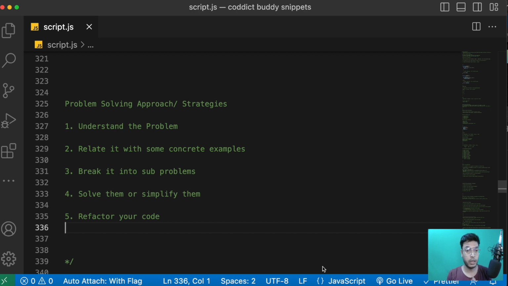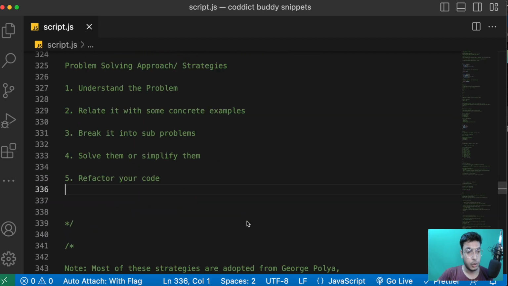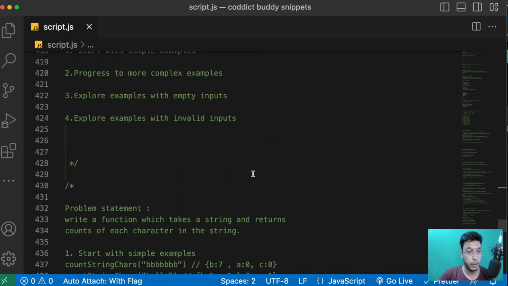That doesn't mean ignoring the problem which your interviewer has given you and starting to solve something like 2 plus 2 equals, so let's solve 2 plus 2. That's totally silly, right? So what I mean, let's discuss. This is the point which we are going to discuss today: solve or simplify them. So let's jump into it quickly.